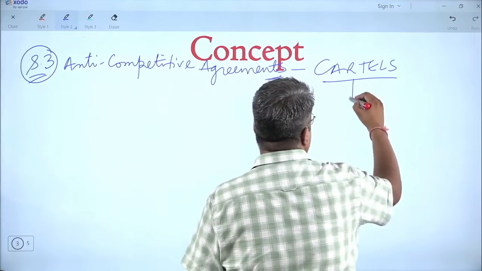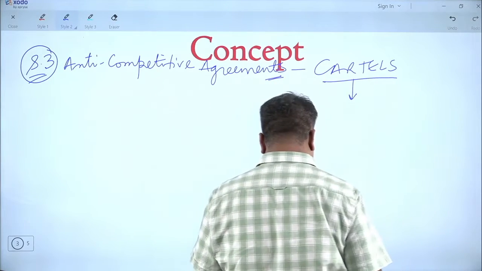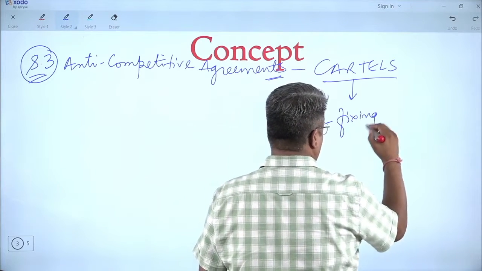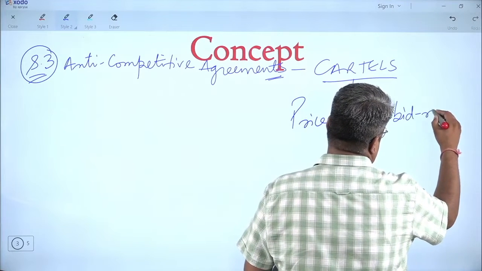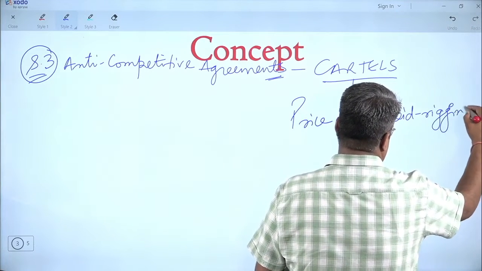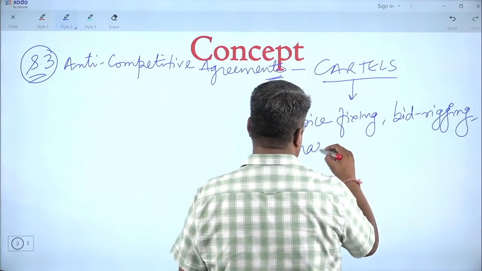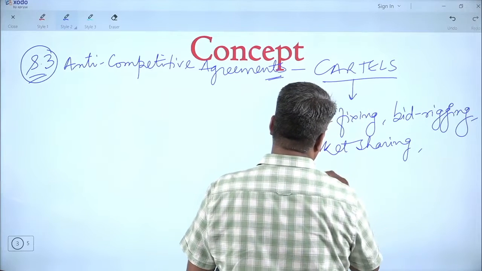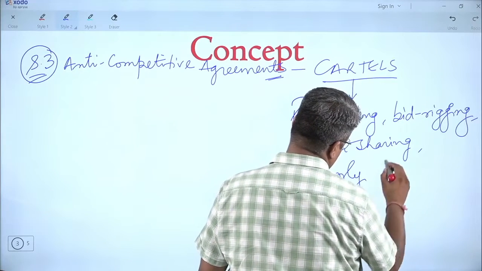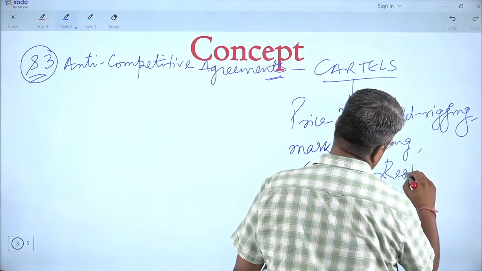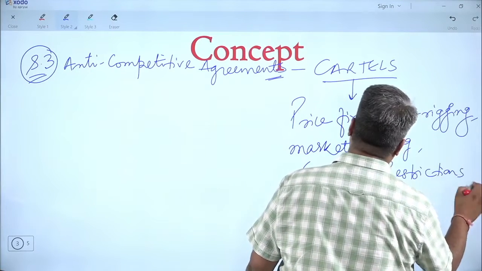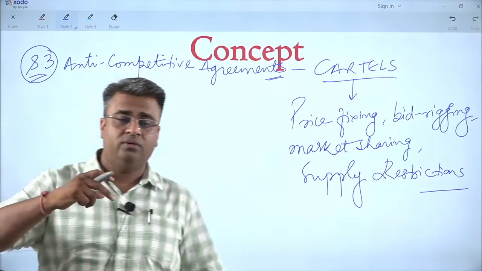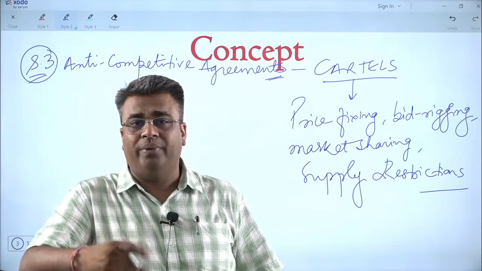So cartels come into the picture for the purpose of price fixing, bid rigging, or market sharing, or supply limitation, or supply restrictions, you can say. So basically cartels are created for the purpose of preventing competition, healthy competition.